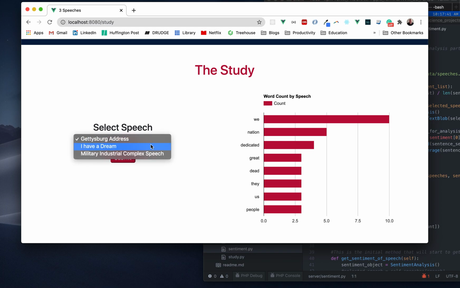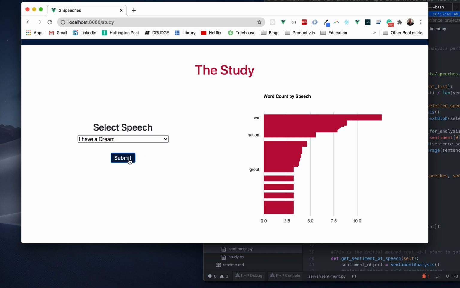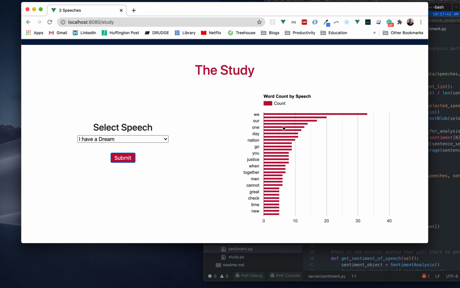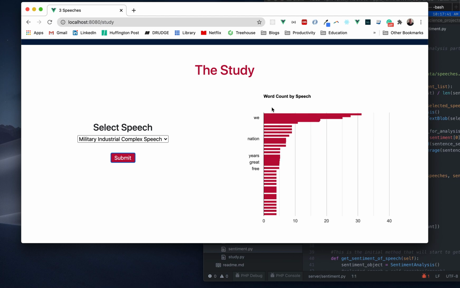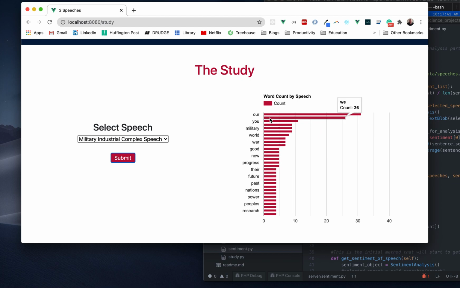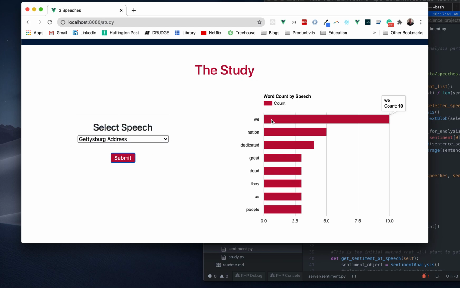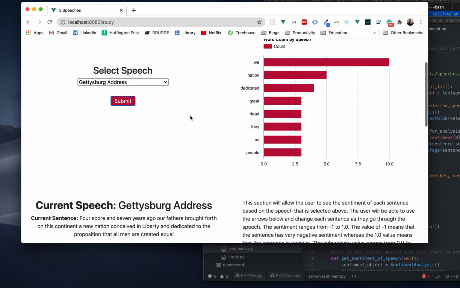If I change to I Have a Dream, we see how everything changes there, and we can see the most common words. I find it interesting that we and are are common words, and freedom for that. And then for the Military Industrial Complex speech, again, we see are and we are common words up at the top. Let's go back to the Gettysburg Address real fast. And we again is a very common word.